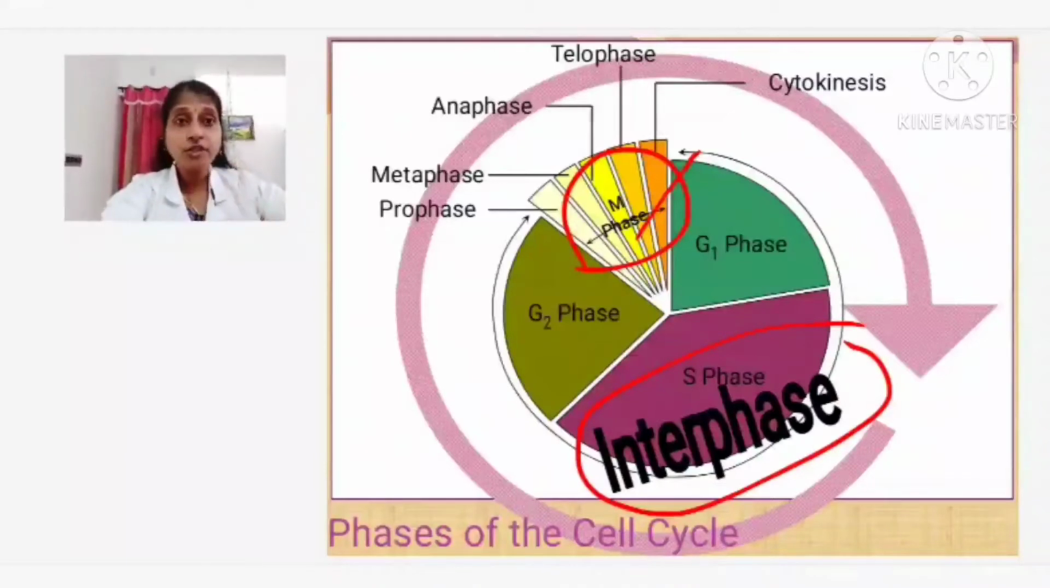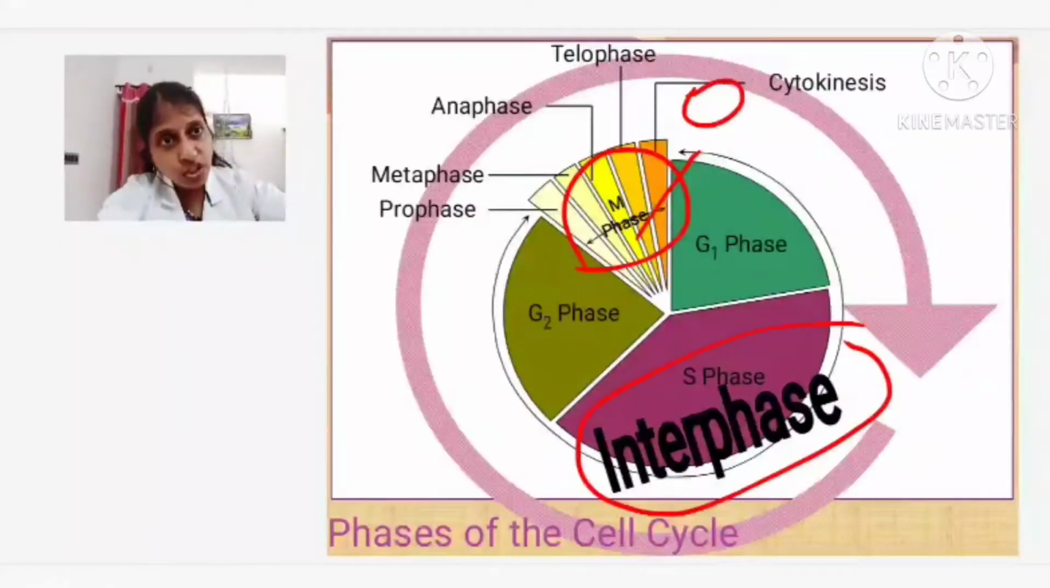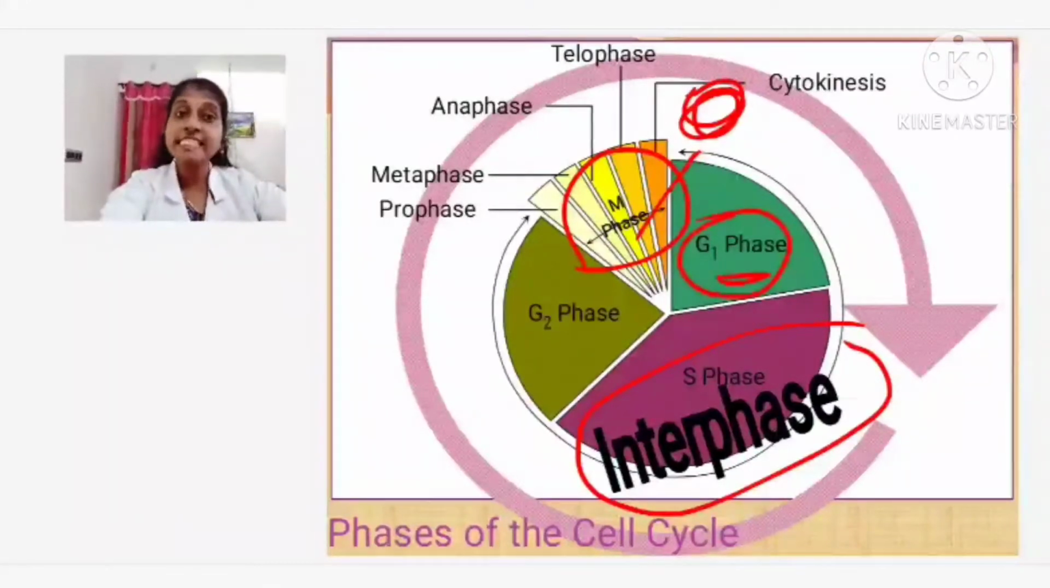Before division, the cell has to undergo a stage called interphase. So what is going to take place in interphase? Imagine this is a new cell formed from cell division. This cell will go for the first stage, called the G1 phase. The interphase is divided into three: G1 phase, S phase and G2 phase.